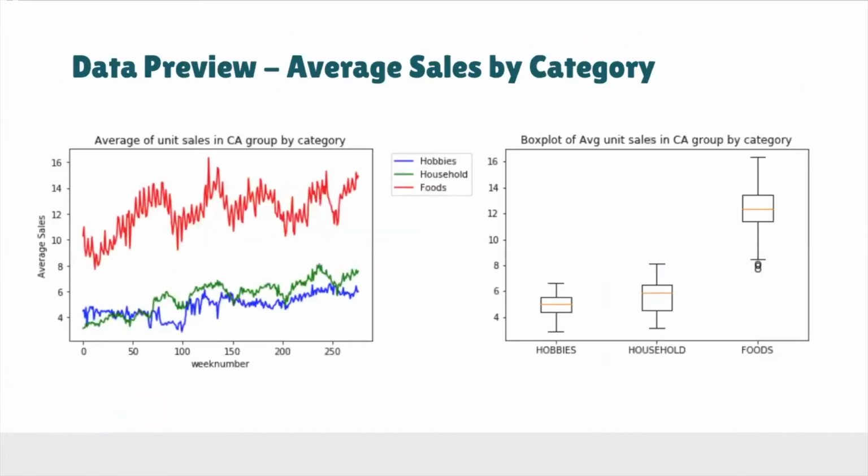We first did some descriptive analysis of our data to see how it is distributed. There are three large categories of items in total, including foods, households, and hobbies. Here, the two graphs show the average unit sales per week by different category of items. And from the box plot, we can clearly see that the food item sales are on average more than 2 times higher than the other two categories.